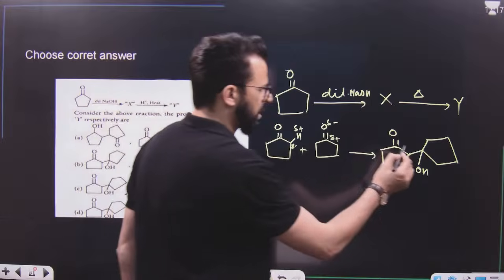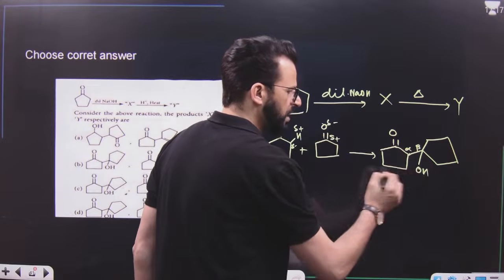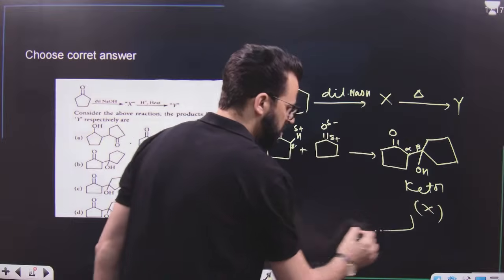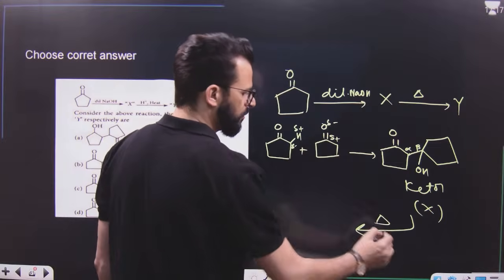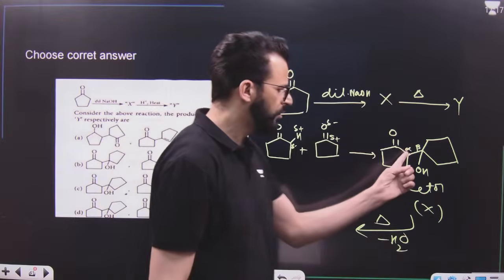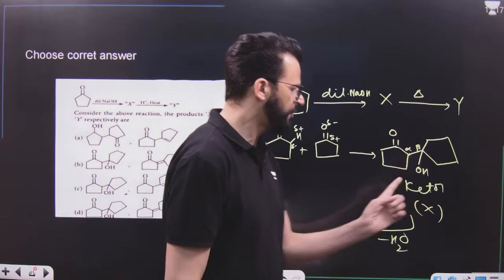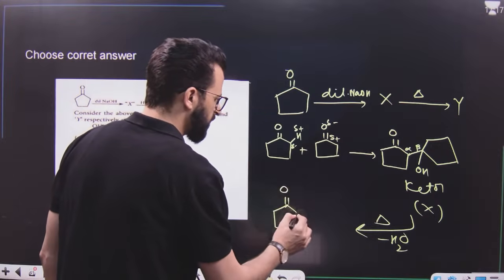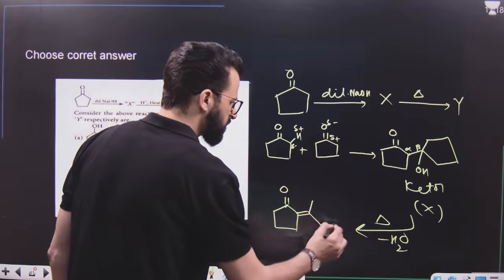So this is alpha, this is beta. So it is a beta-hydroxyketone, a ketol. This upon heating will lose a water molecule. We know that from alpha we remove hydrogen and from beta we remove the OH group. That means there will be a double bond between these two rings now.